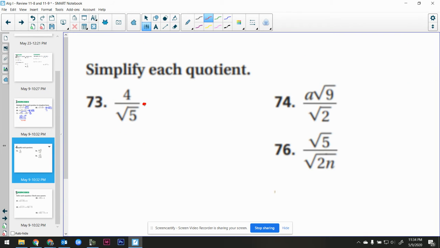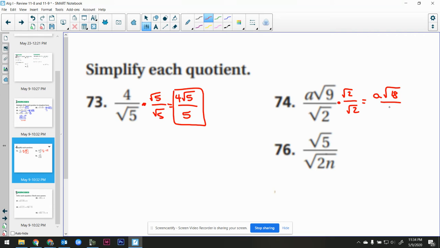All right, so now we multiply by radical 5 on top and bottom here to rationalize the denominator. So I get 4 times radical 5 over radical 5 times 5, or just 5. That's my answer there. Here, I'm going to multiply by radical 2 over radical 2, which gets me a times radical 18 over just 2. Now I have to try to break down radical 18, and it does.